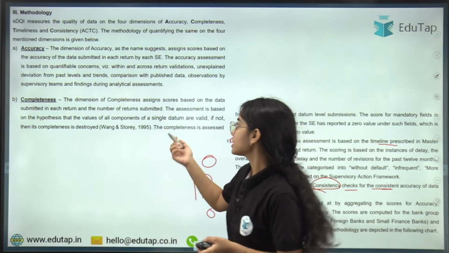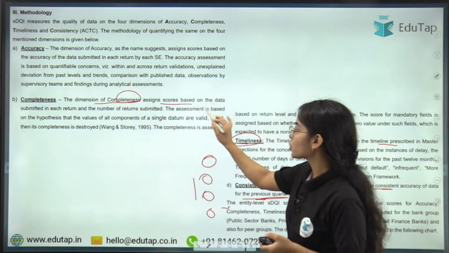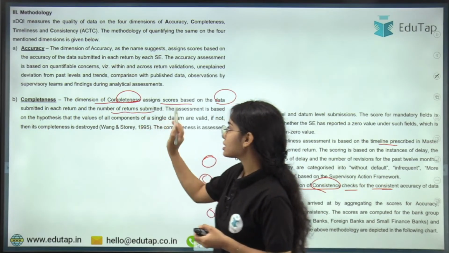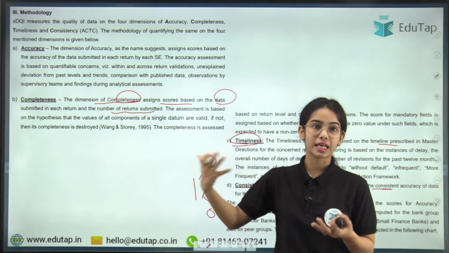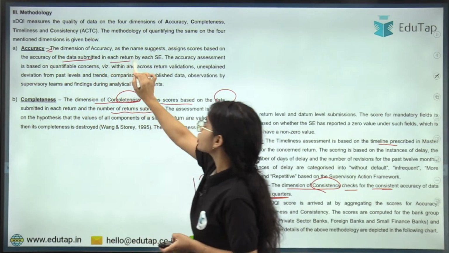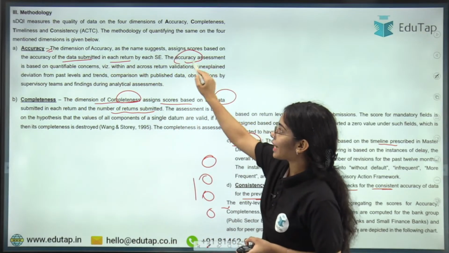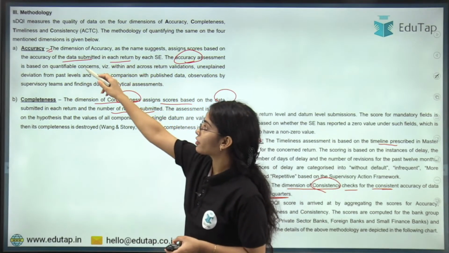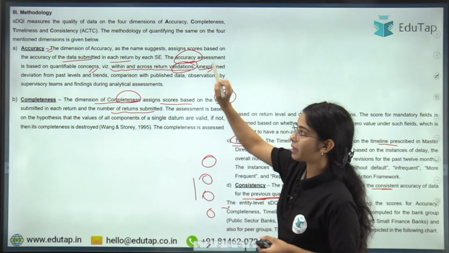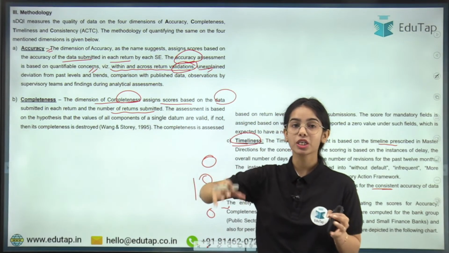Completeness: the dimension of completeness assigns scores based on the data submitted in each return, the number of returns that are submitted, and the mandatory fields that are filled. Accuracy shows whether the data submitted in each return is accurate, that is, the quantifiable concerns within and across return validation, and unexplained deviation from the past.